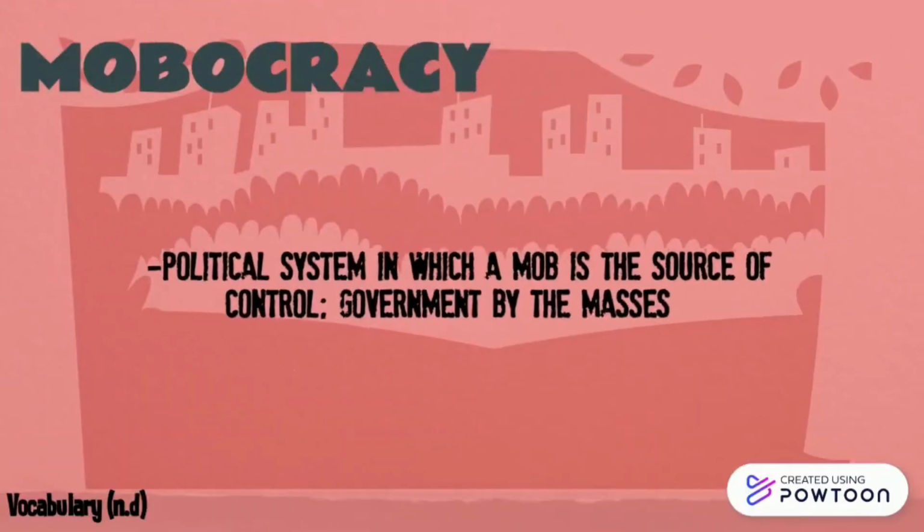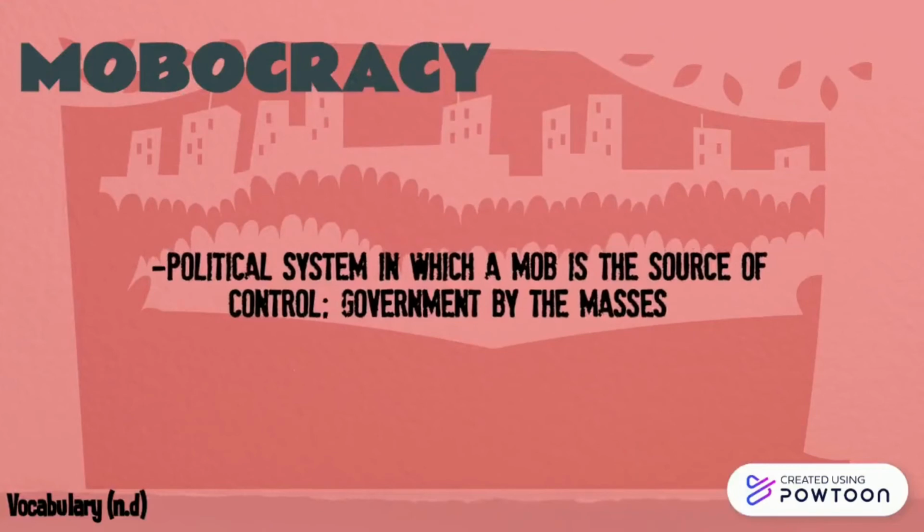Mobocracy is the form of government wherein people do not have the power to elect their representatives, since it is a populace or a mob that reserves the right to form the government and rule the people.